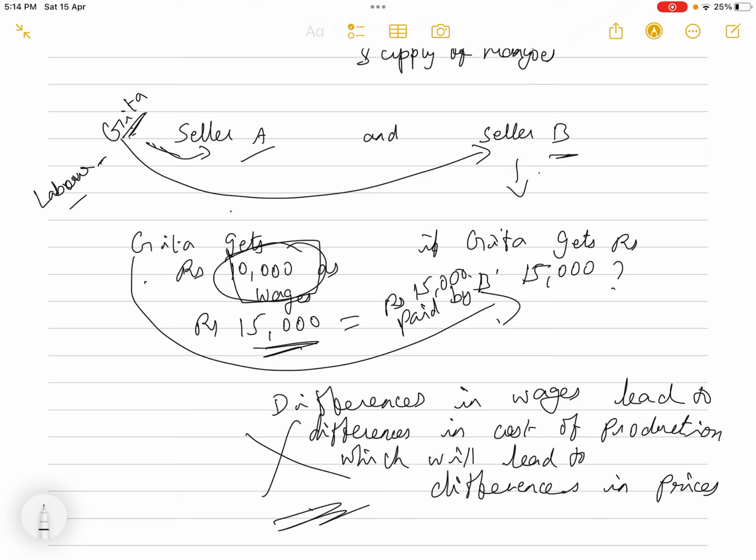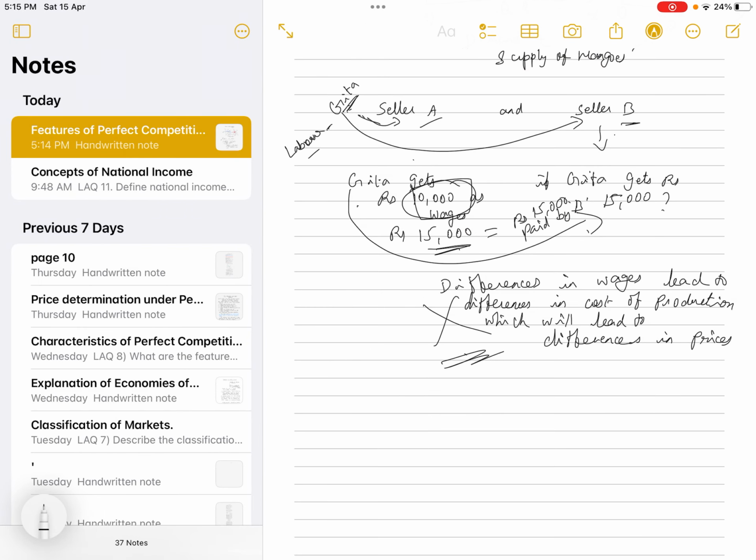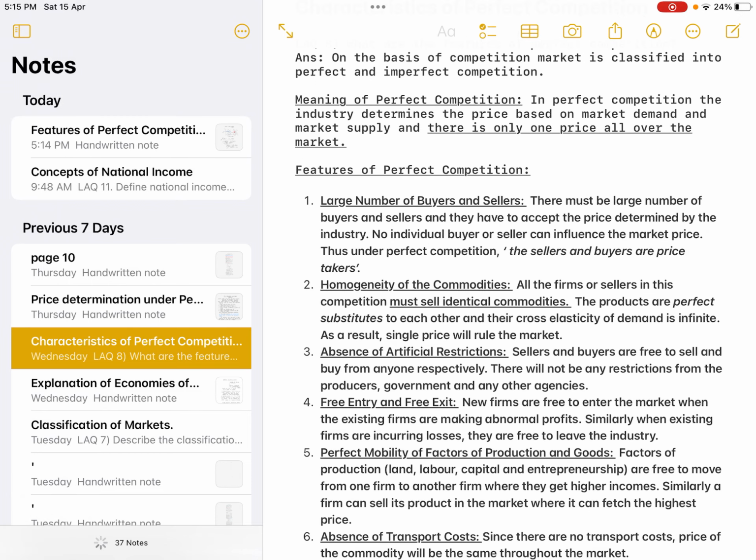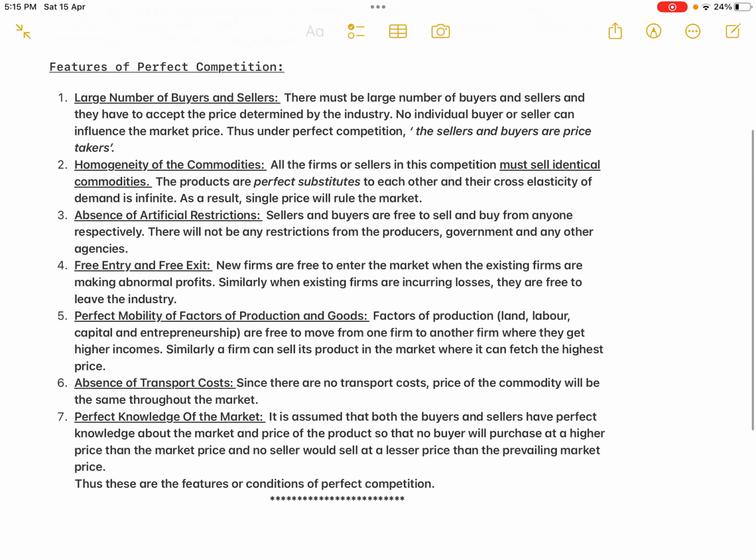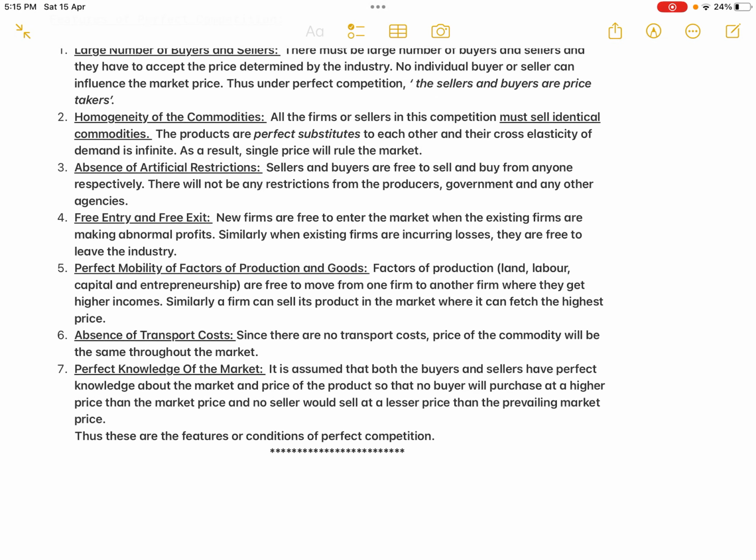In the same way, all the sellers should pay the same rent, the same wages, the same interest, and they should all be getting the normal profit. That will happen only if there is no restriction for the factors to move from one firm to another, from one seller to another seller. So everybody will be paying the same rewards to the factors of production. So the cost of production will be the same, and then the prices will also be the same. That's why the next condition is that there must be free mobility of factors of production.